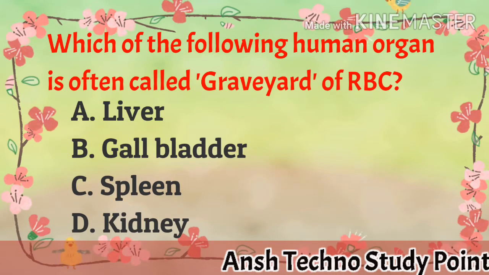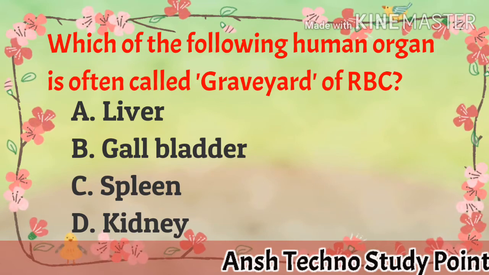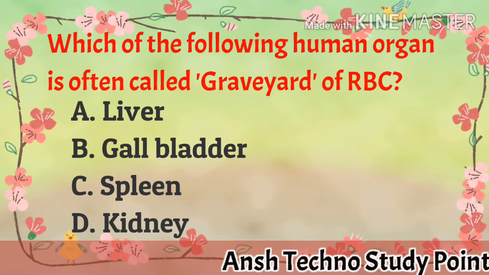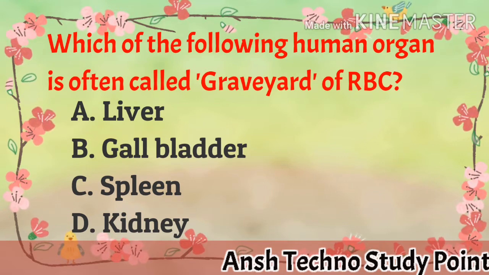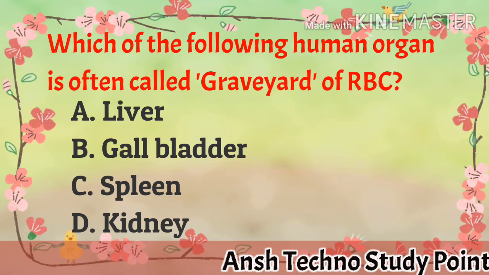Which of the following human organ is often called as graveyard of RBC? A. liver, B. gallbladder, C. spleen, D. kidney. The answer is C. spleen.